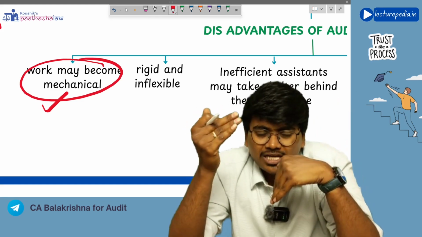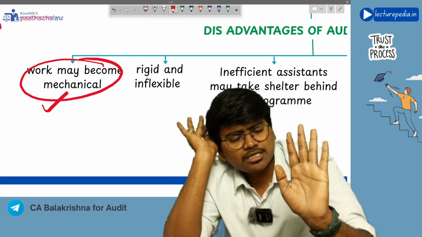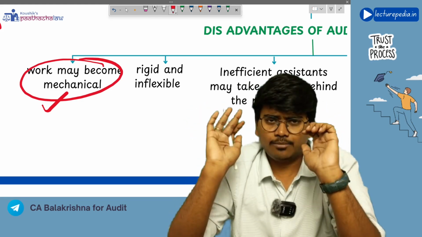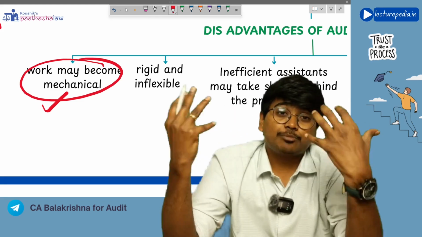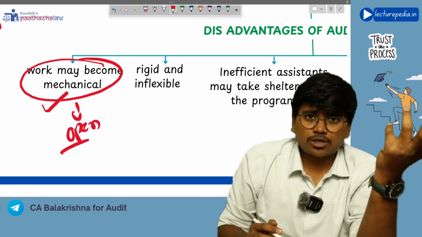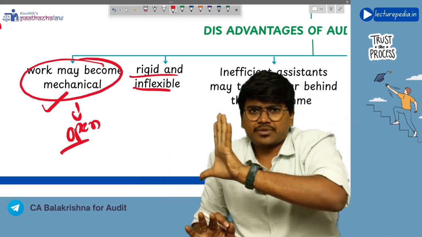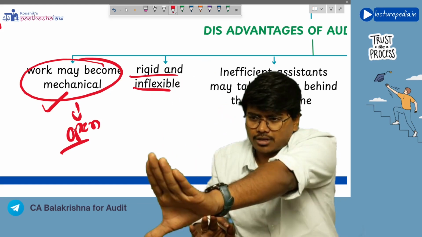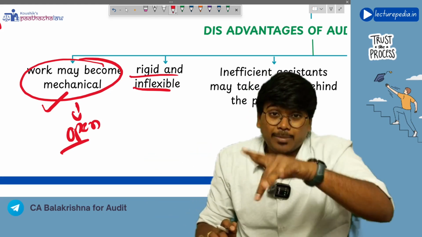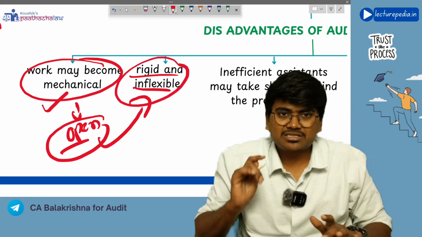However, to overcome this disadvantage, the auditor can ask the article assistant, you keep an open mind, not just following this audit program, you also do any other procedures that you feel have to be performed. So by keeping an open mind, you can overcome this disadvantage, right? Next, rigid and inflexible. You are giving a set of instructions and if you tell the article assistant don't go beyond these instructions of the audit program, then it will become rigid. But if you instruct the article assistant to keep an open mind, then also you can overcome this disadvantage.